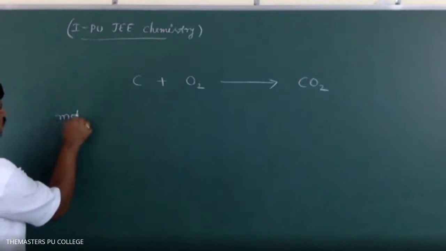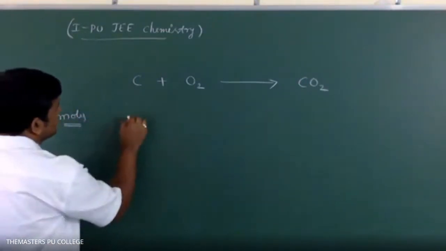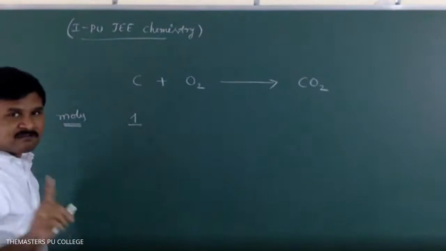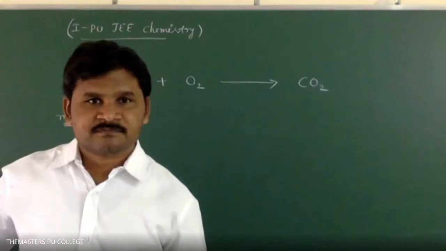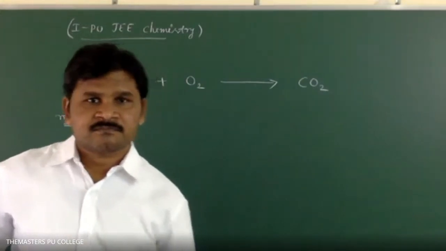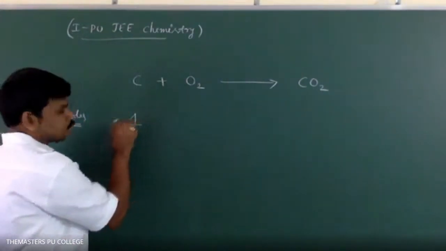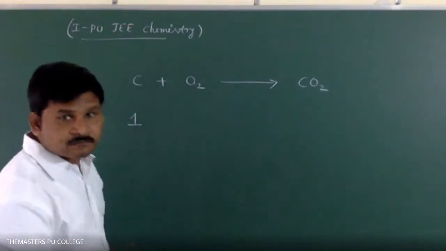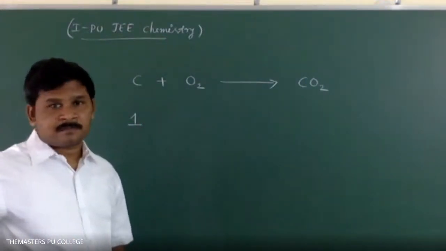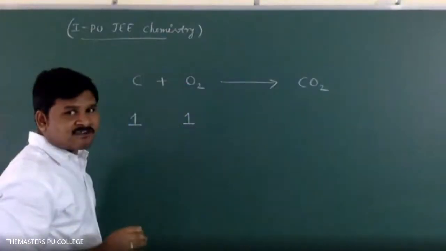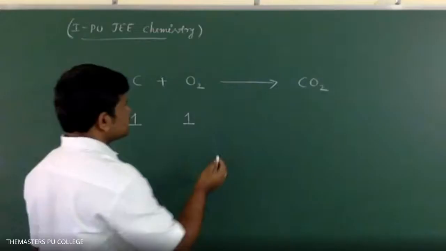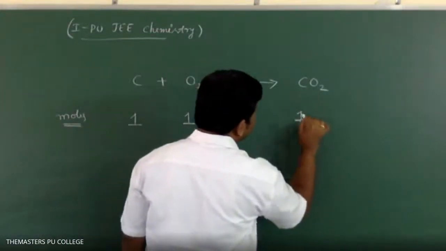With respect to moles, how many moles of carbon do I have in this equation? 1 mole of carbon. How many moles of oxygen? 1. Suppose here 2 is there, then we have 2 moles. So we are getting how many moles of CO2? 1. This is with respect to moles.